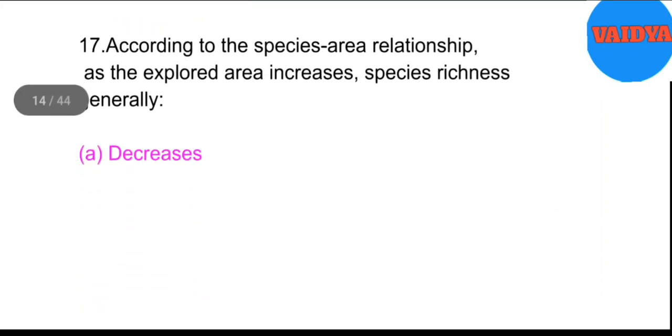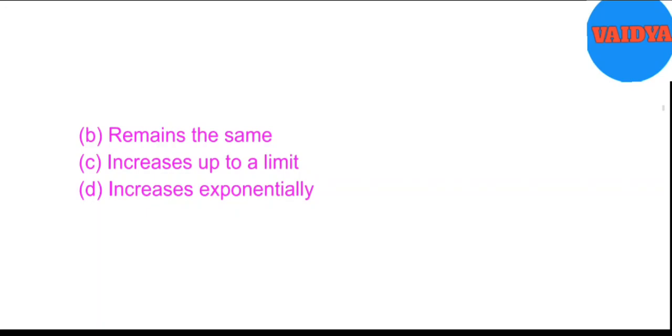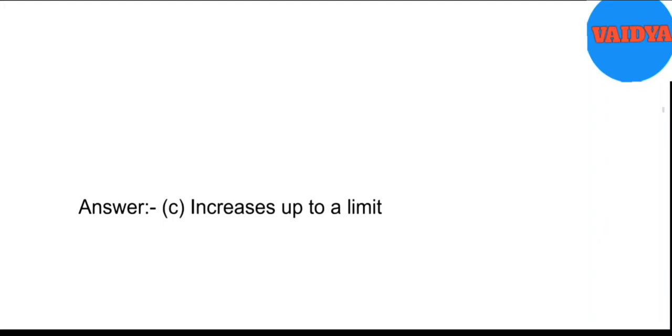17. According to the species area relationship, as the explored area increases, species richness generally A. Decreases. B. Remains the same. C. Increases up to a limit. D. Increases exponentially. Answer. C. Increases up to a limit.